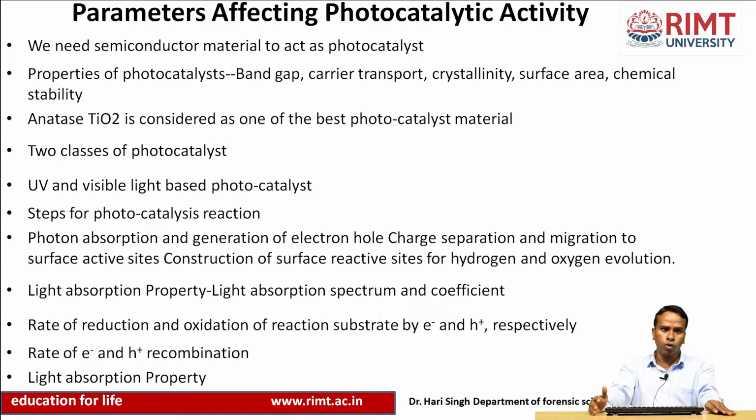First of all, a semiconductor type of material is required. The material should have a suitable band gap and carrier transportation, should be crystalline with high surface area, and should be chemically stable. Anatase TiO2 is considered one of the best photocatalytic materials, and we divide the reactions into two classes: photocatalytic reactions performed in UV or in visible light.